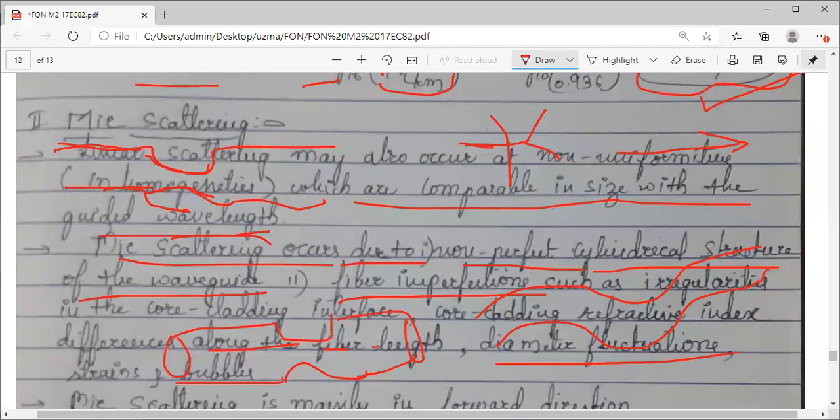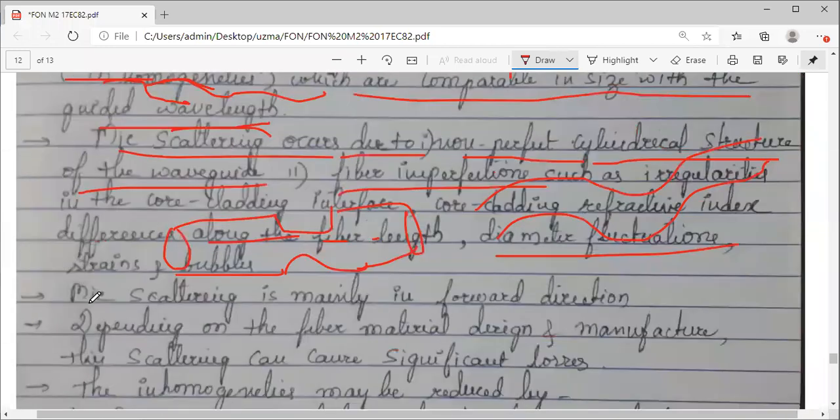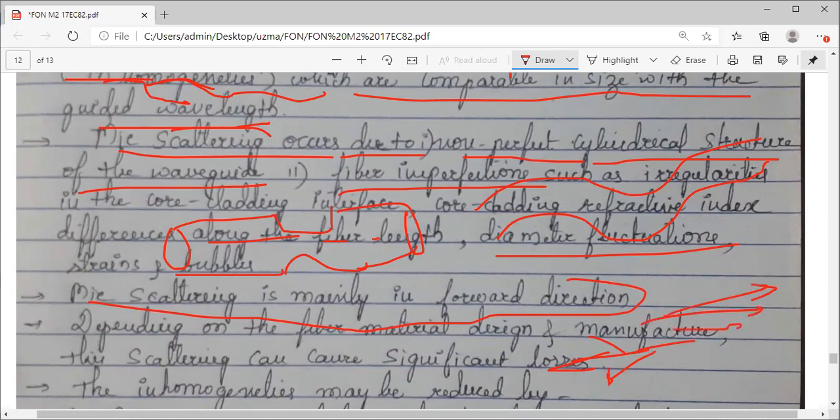So because of these irregularities and imperfections, Mie scattering may occur. Mie scattering is mainly in the forward direction. As I told you, it won't go backwards. It will only follow a forward path. That is Mie scattering. Depending upon the fiber material, design and manufacture, this scattering can cause significant losses.